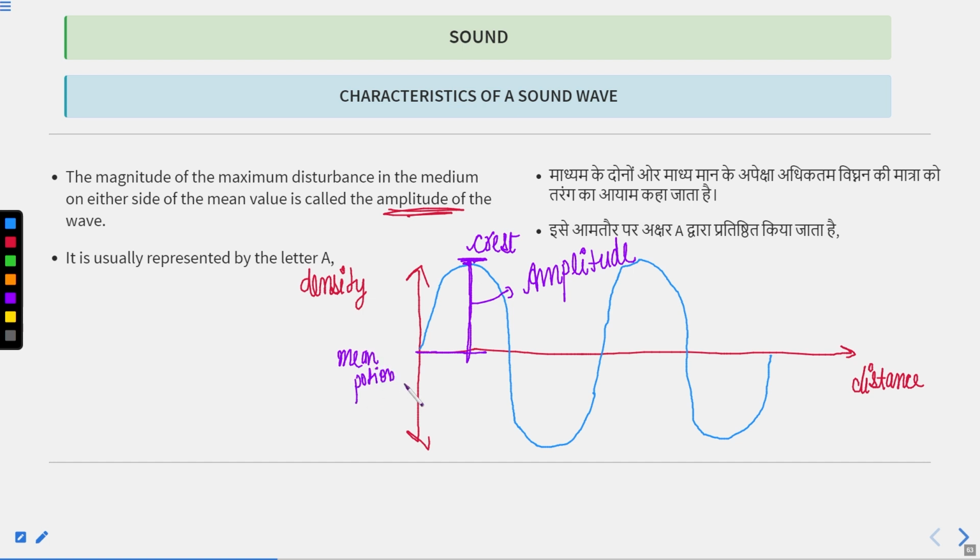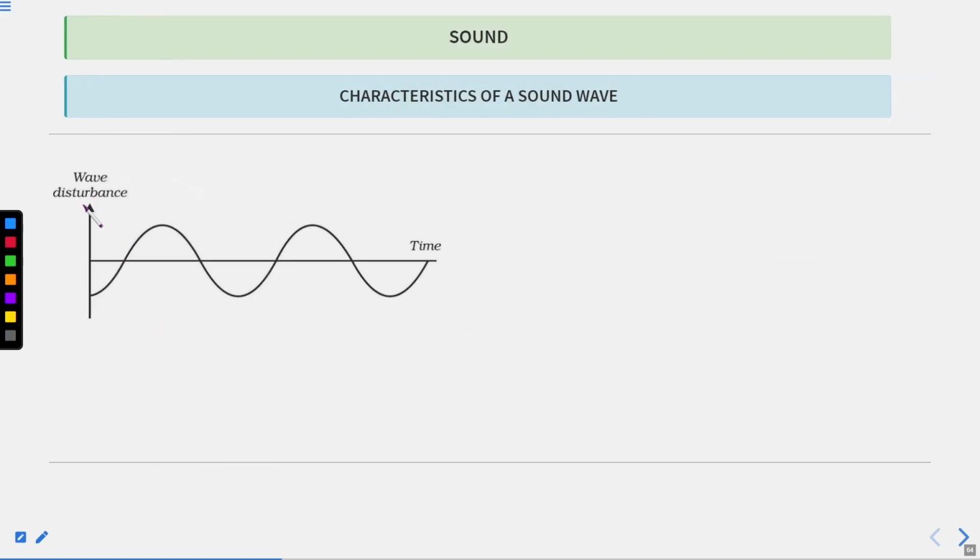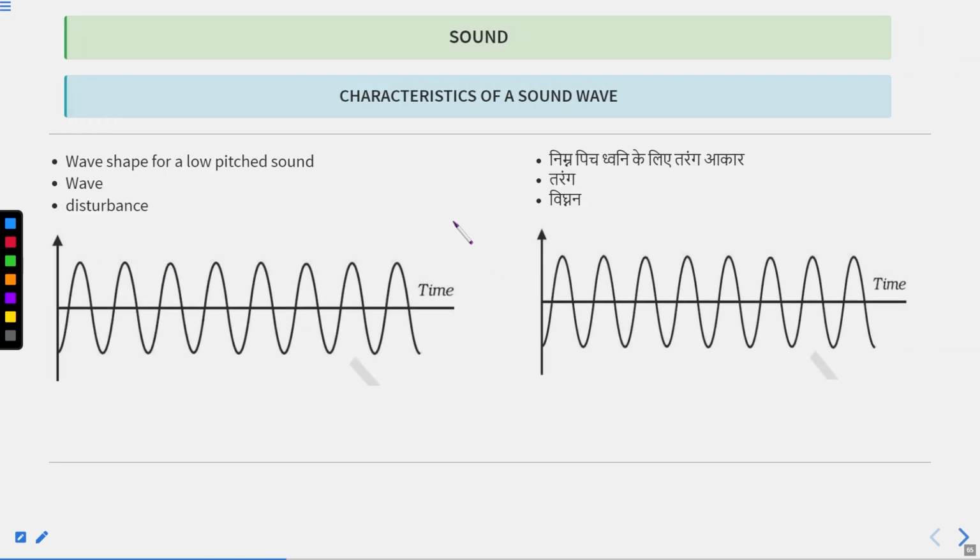So the maximum disturbance from the mean position, or the distance between the crest and the mean position, is called the amplitude of the sound wave, and the amplitude is represented by capital A. This is a wave, and we can clearly see from the picture that it has low pitch because its frequency is very low. And if we see this other diagram, then this has more frequency.